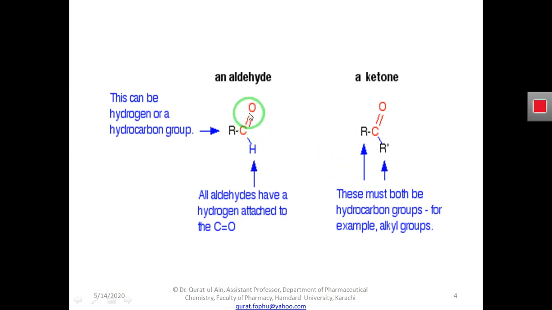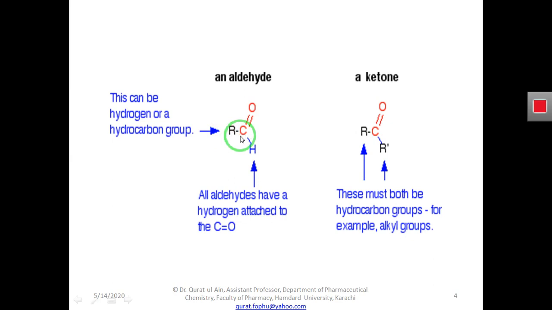However, in the case of aldehyde, we will have this C double bond O group, but the carbon atom bonded to the oxygen atom must be bonded to one hydrogen atom in all aldehydic compounds, and the other valency must be bonded to a hydrocarbon radical.